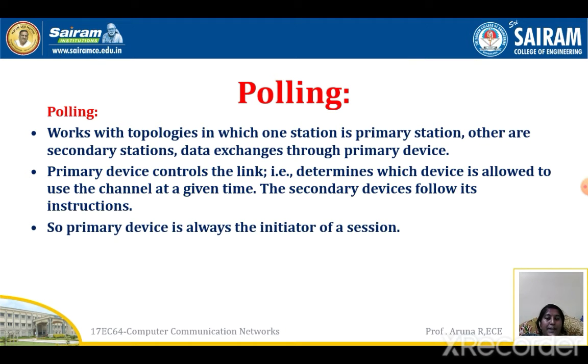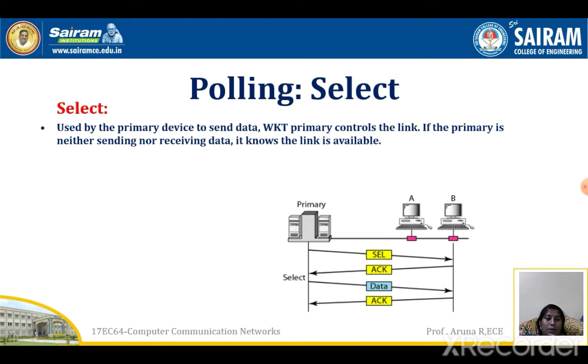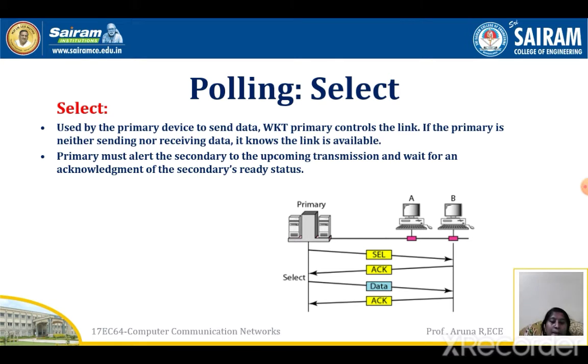The primary device is always the initiator of a session. It uses two functions: one is select, another one is poll. Let us first see what happens when it uses a select signal. Here you can see there are two stations in the network, and you have a primary station. Your primary station is sending a select signal to B. It is asking whether you are ready to receive data.